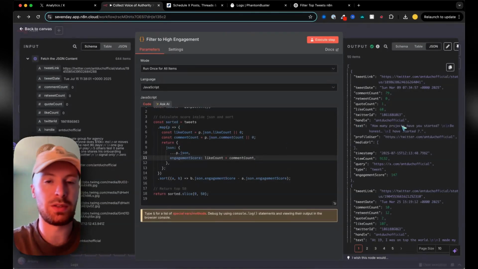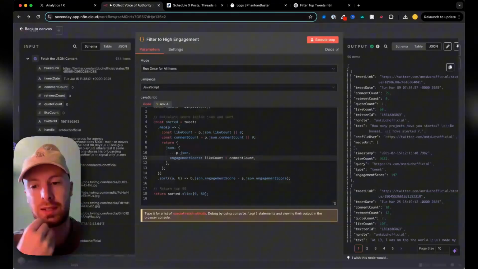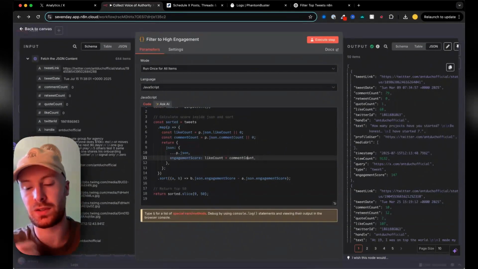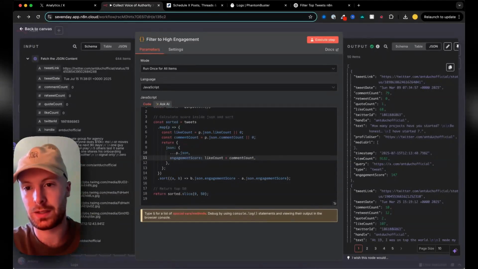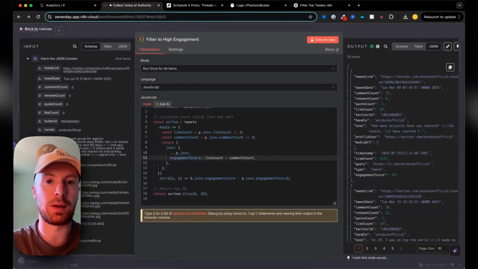You can filter by keywords if this is somebody else's Twitter account, not your own. If it's somebody else's voice, every time they use these particular words, I want to take them. It's up to you. But for the sake of this, I just want to be able to create tweets that sound like my best performers.